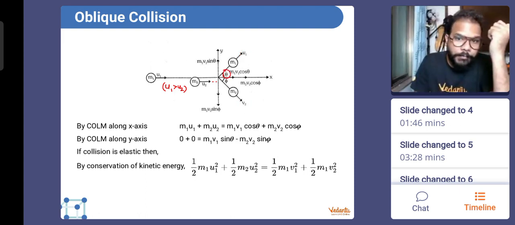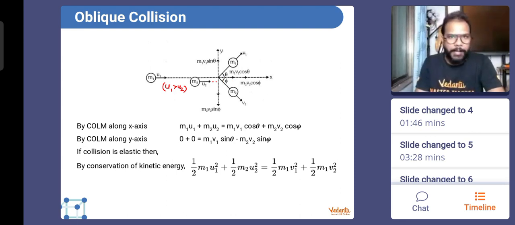M1 is making an angle theta. Notice this angle, this is theta. And maybe M2 is making some other angle phi. Theta and phi could be any value.